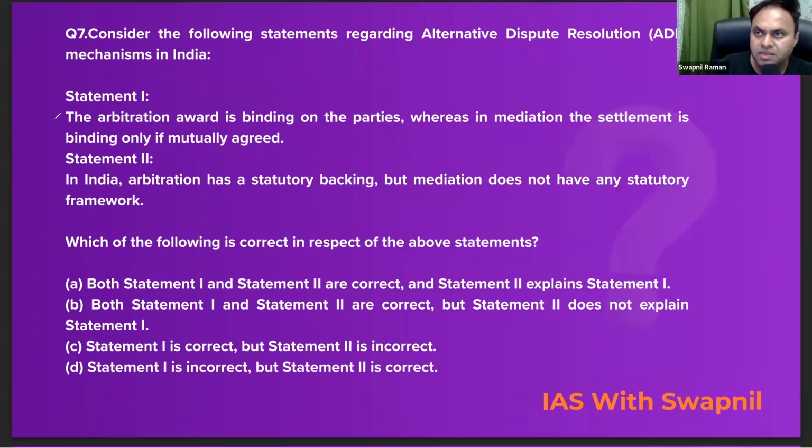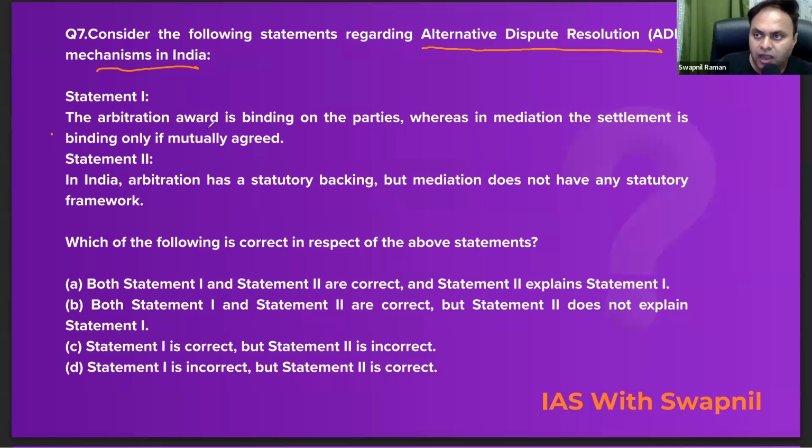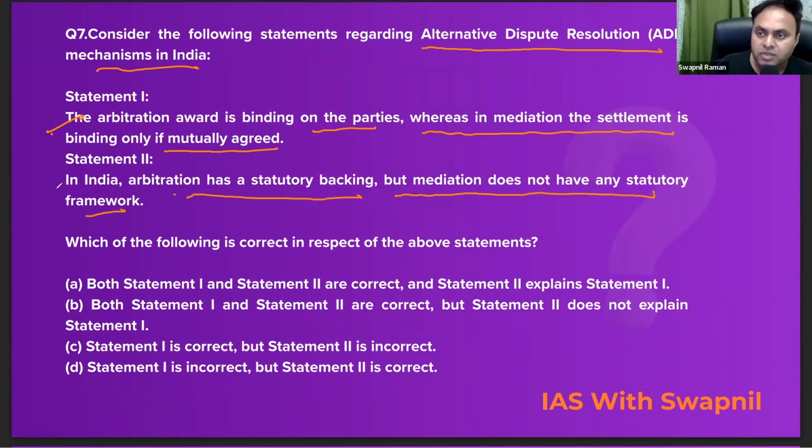So look at question number 7. Consider the following statements regarding the alternative dispute resolution mechanism in India. The first statement says the arbitration award is binding on the parties, whereas in mediation, the settlement is binding only if mutually agreed. Absolutely correct. The second statement says in India, arbitration has statutory backing, but mediation does not have any statutory framework. No, that is not correct.